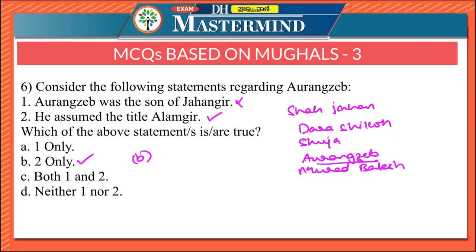So Aurangzeb was one of the sons of Shah Jahan. He assumed the title Alamgir, meaning world conqueror. The meaning of Alamgir is world conqueror. So here only statement 2 is correct.